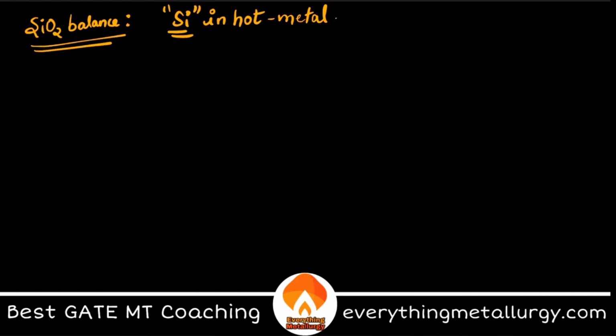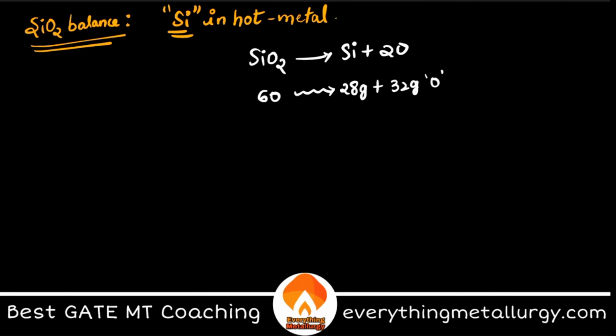How can I do it? Again, it's simple, same thing. SiO2 converts to Si plus 2O. So this is 60: 28 plus 32. 60 grams contains 28 grams of Si plus 32 grams of oxygen.